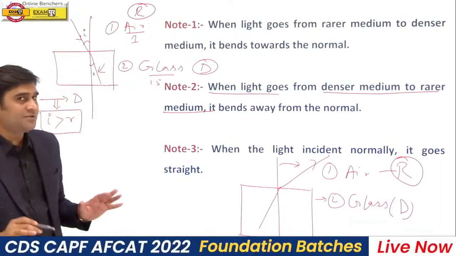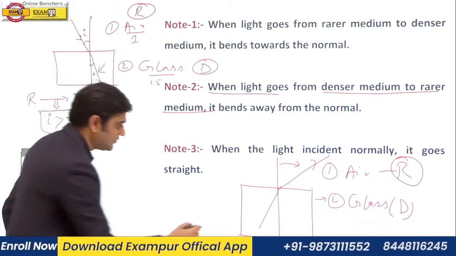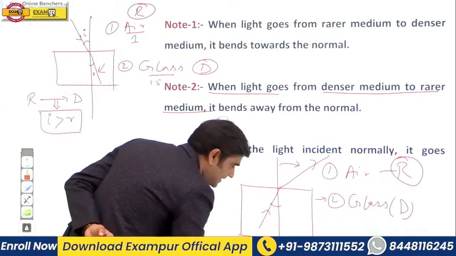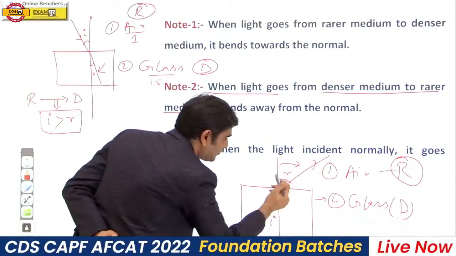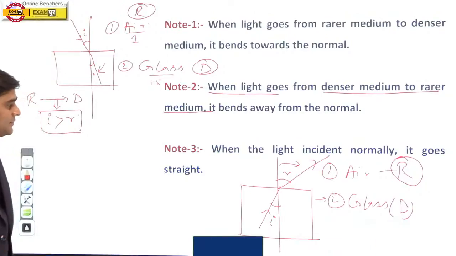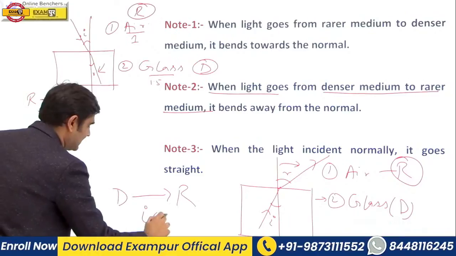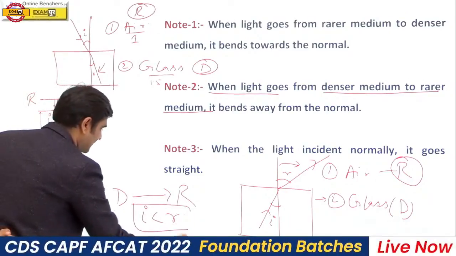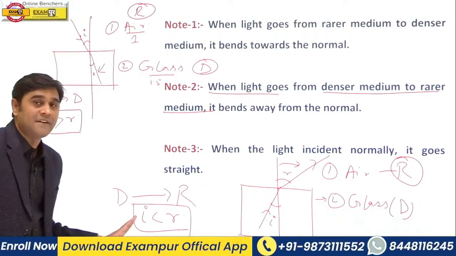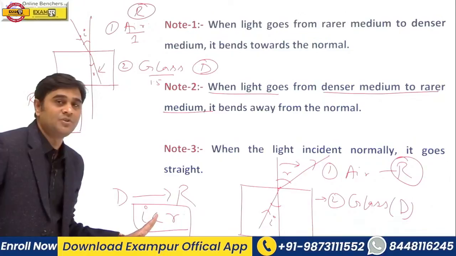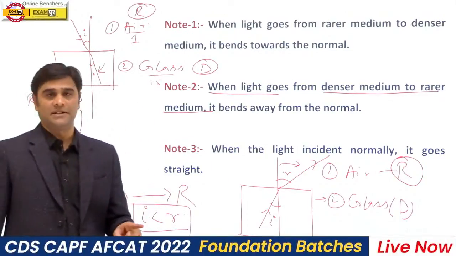In this situation, which will be more? Which angle will be more, I or R? So this is your I, this is angle of incidence, this is the incident ray, so this will be I, and this is refracted ray, so this will be R. So which one is more? When a light ray goes from denser to rarer medium, I is less than R. Please remember. So when I is less than R, what does it mean? Light is traveling from denser medium to what? Rarer medium.